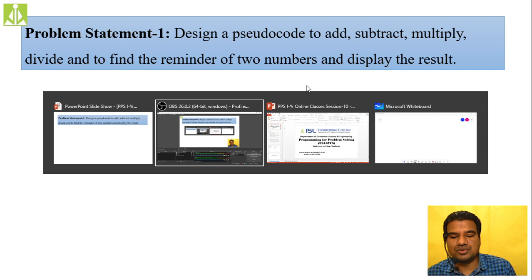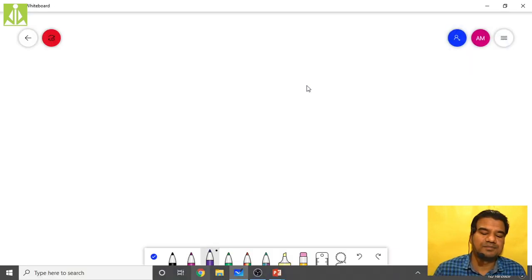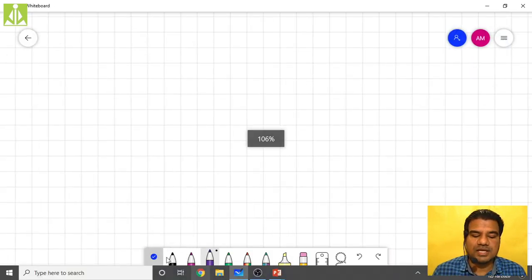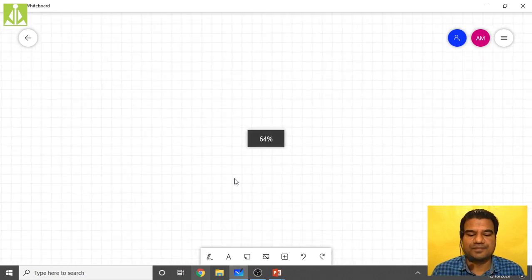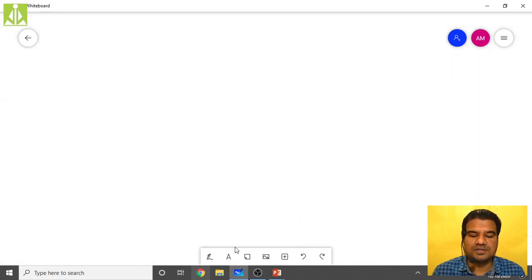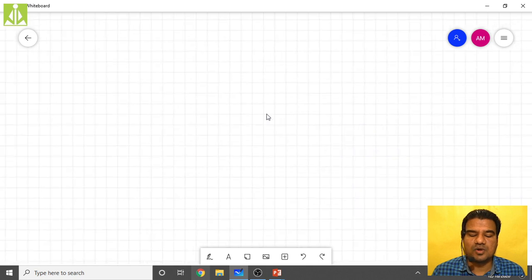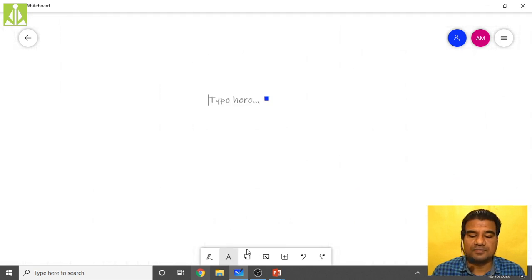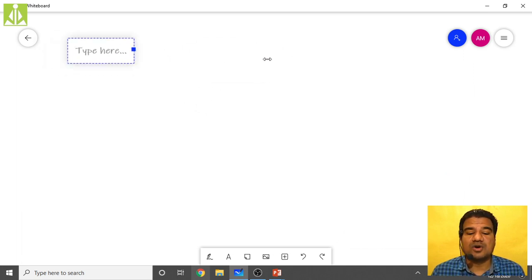So I'm going to this whiteboard application over here. So the next thing is I will take this text box. This text box I have taken. Okay, I will keep it over here. See, as we are not going to use any formal thing, completely informal, we said. It is more informal way of representing the algorithm, or to show the implementation of algorithm, pseudocode.